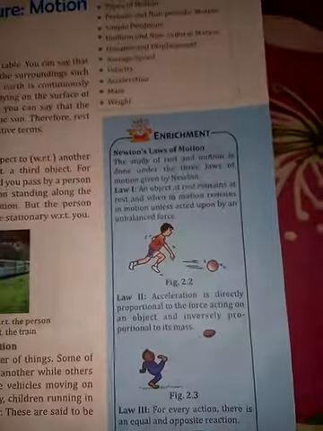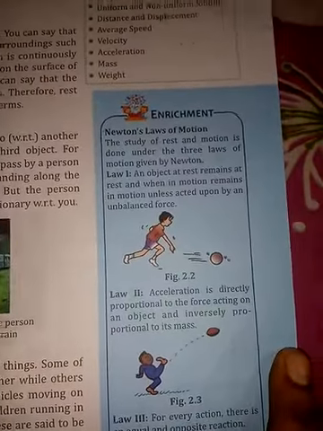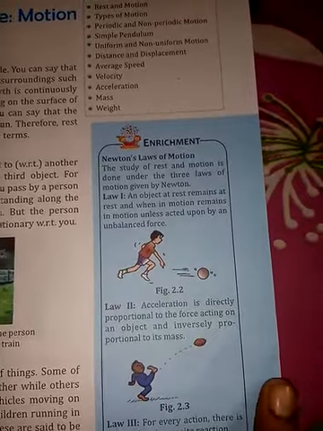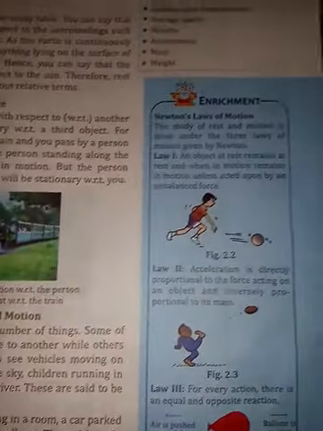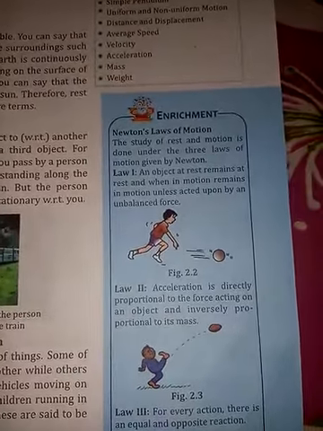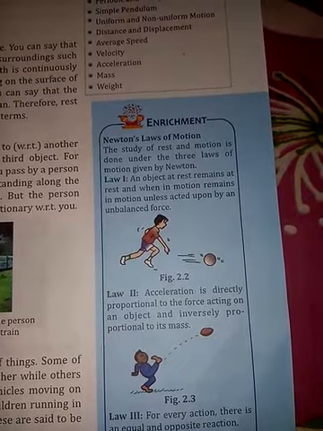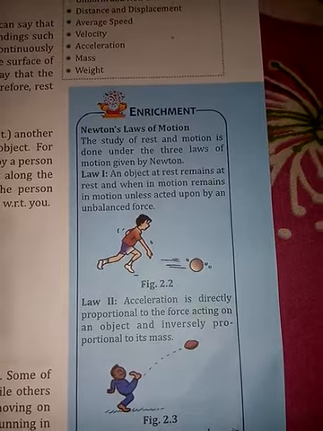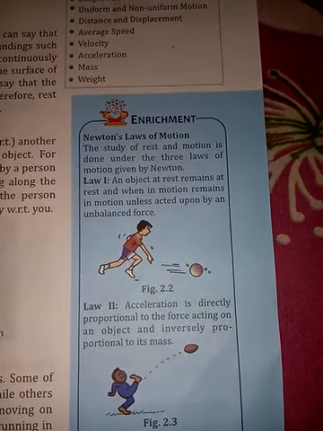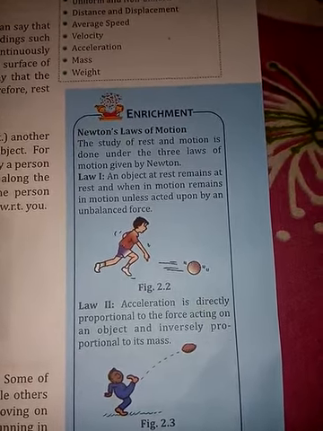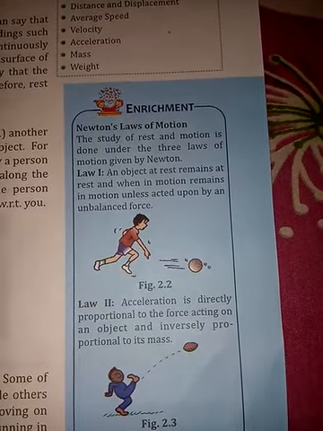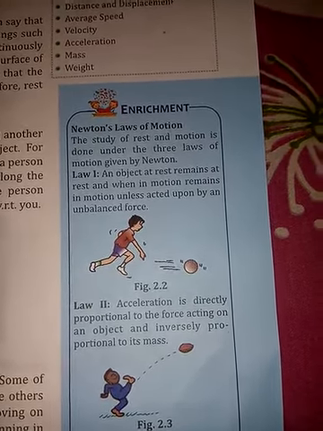Newton's laws of motion. Now Newton, the famous scientist, made three laws. These are also known as the laws of motion. According to the first law of motion, an object at rest remains at rest, and an object in motion remains in motion, unless acted upon by an unbalanced force. So what does it mean?